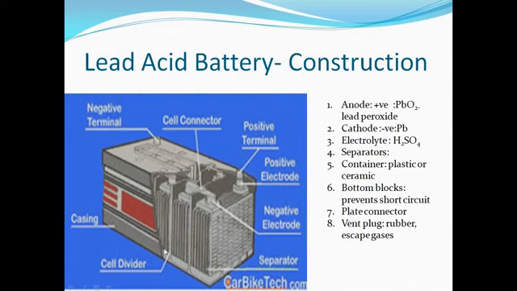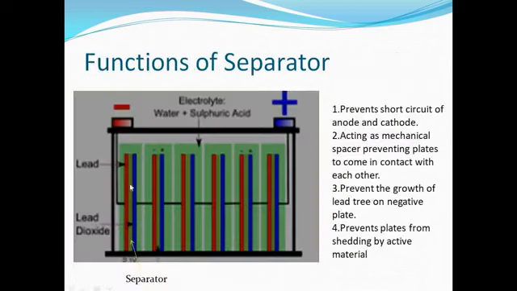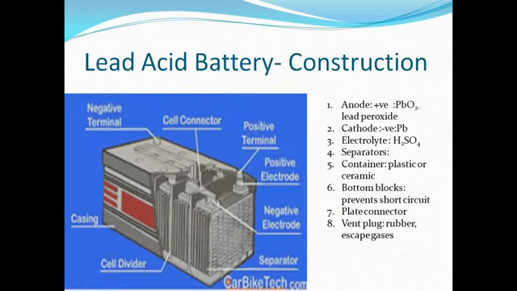Then the plate connector. Now in this case, alternate positive and negative plates are placed. So all positive plates are connected with the same connector and all negative plates are connected with a different connector. So here is the negative terminal in which all the negative plates are connected together. Here is the positive terminal where all positive plates are connected together with the help of a connector. That is the function of the connector.